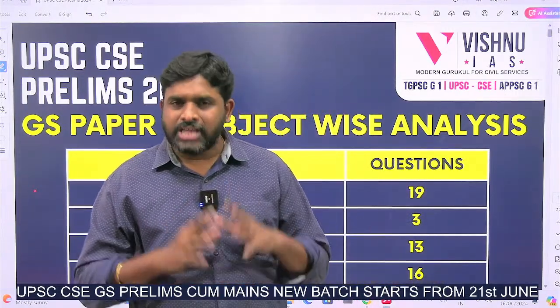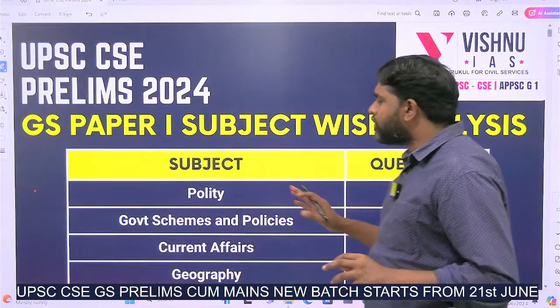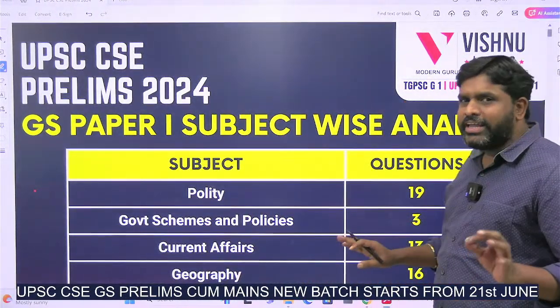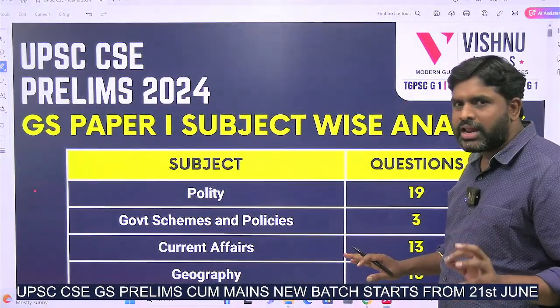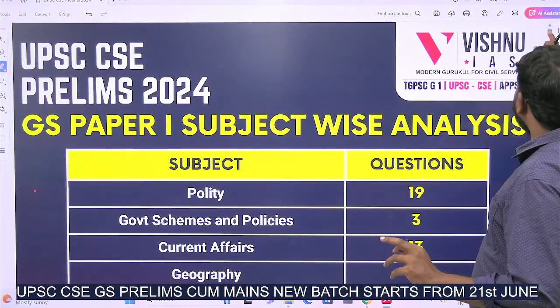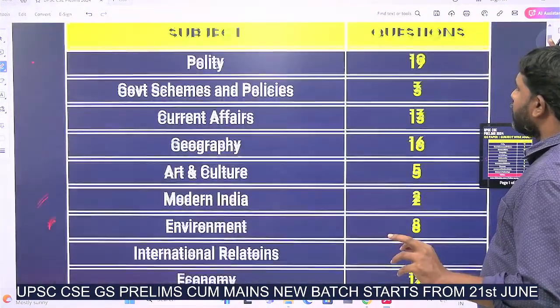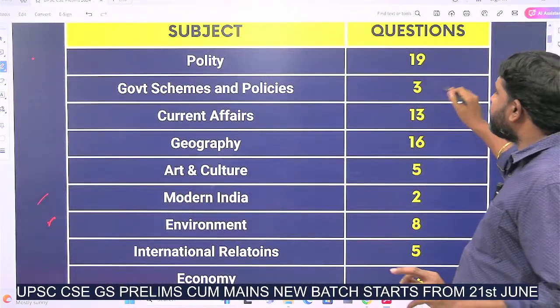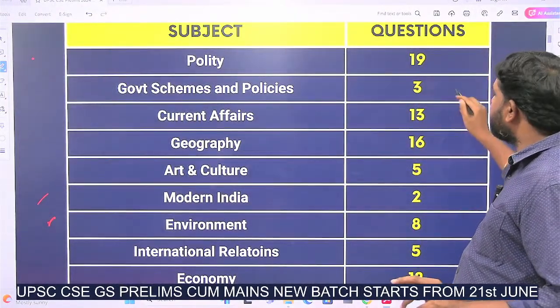So how the questions came, I did a subject-wise analysis. Most of the questions are from polity, nearly 19 questions. Government schemes and policies, we have 3 questions.